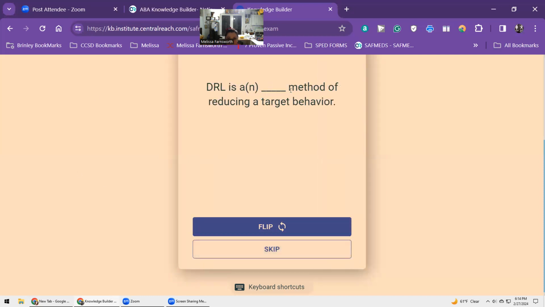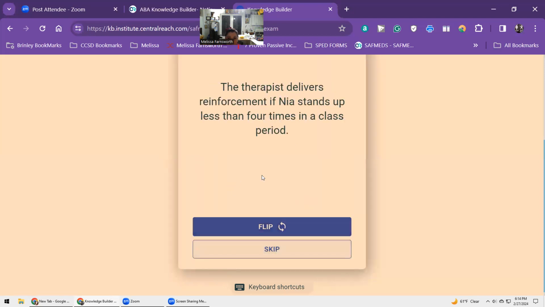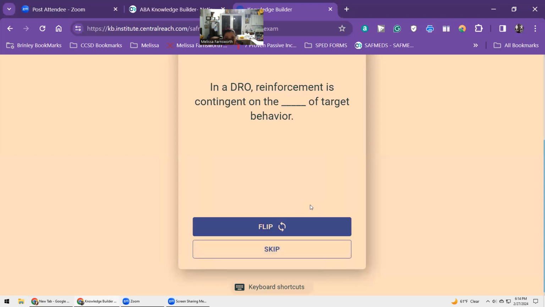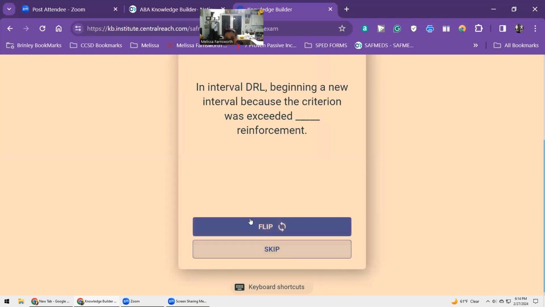Decreasing. DRL is a slow method of reducing a target behavior. The therapist delivers reinforcement if Mia stands up less than 4 times in a class period. Full session DRL. In a DRO, reinforcement is contingent on the absence of target behavior. In interval DRL, beginning a new interval because the criterion was exceeded postpones reinforcement.